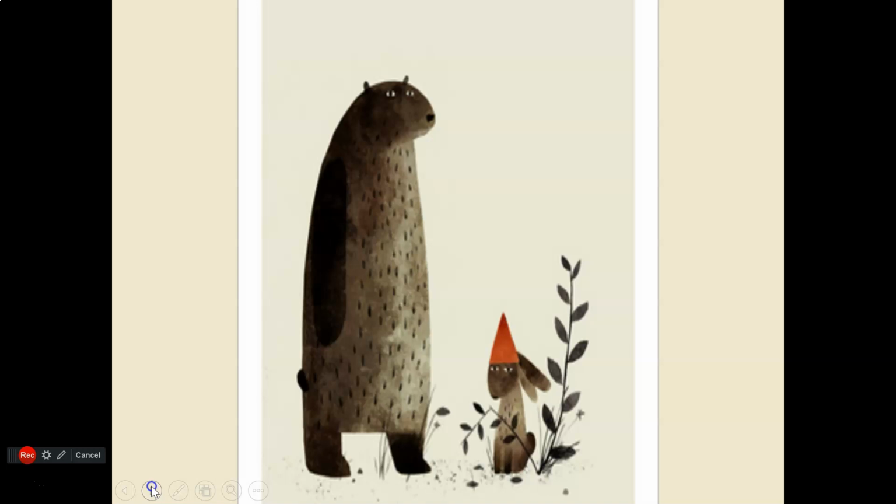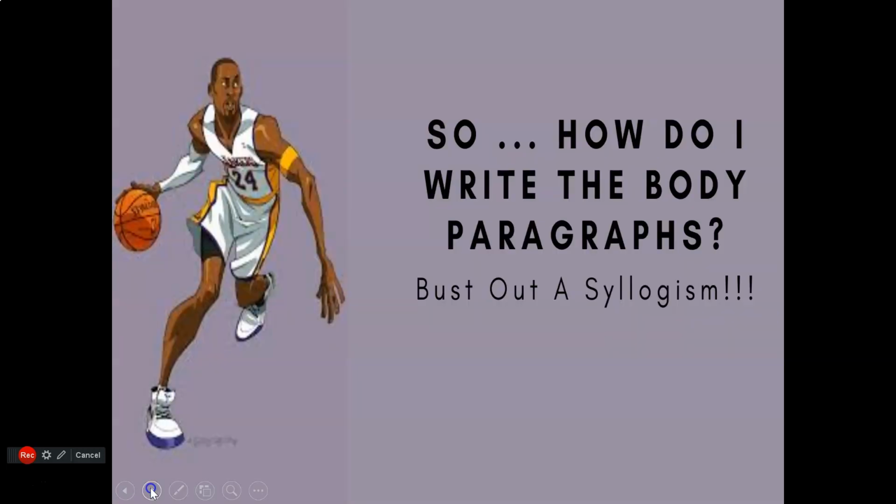Right? And I'll demonstrate that for you. So I've done one, as I said, for The Lottery by Shirley Jackson, and I'll do it for this Kobe Bryant piece. So the immediate question is this: how do I write the body paragraphs? And you're going to bust out a syllogism as always. That's the glory of my template, it can be used across the expository mode.